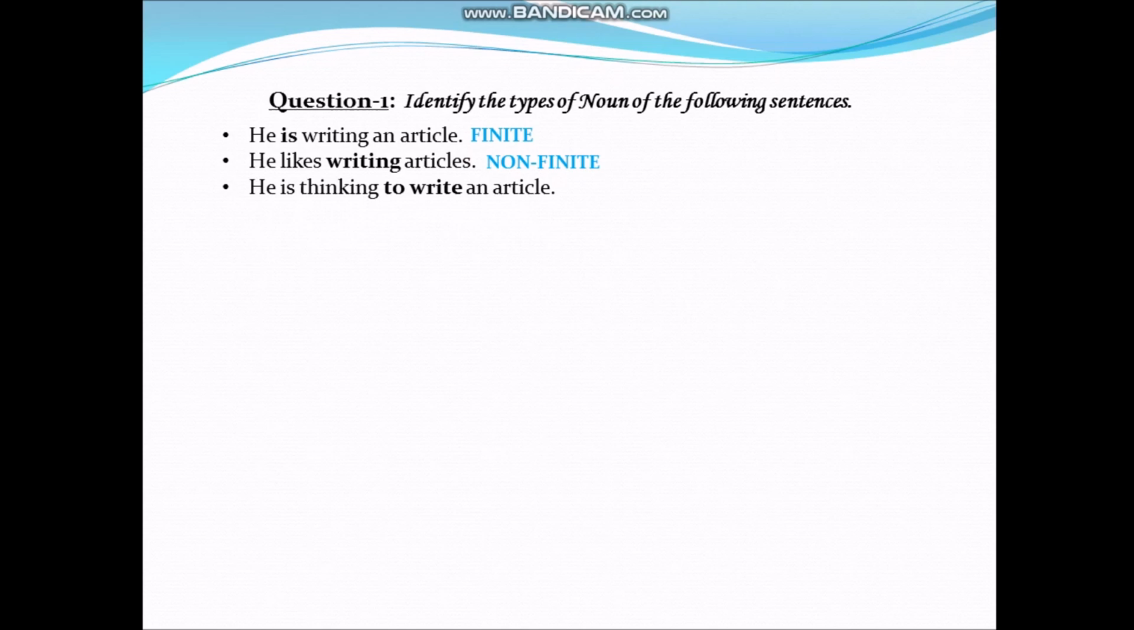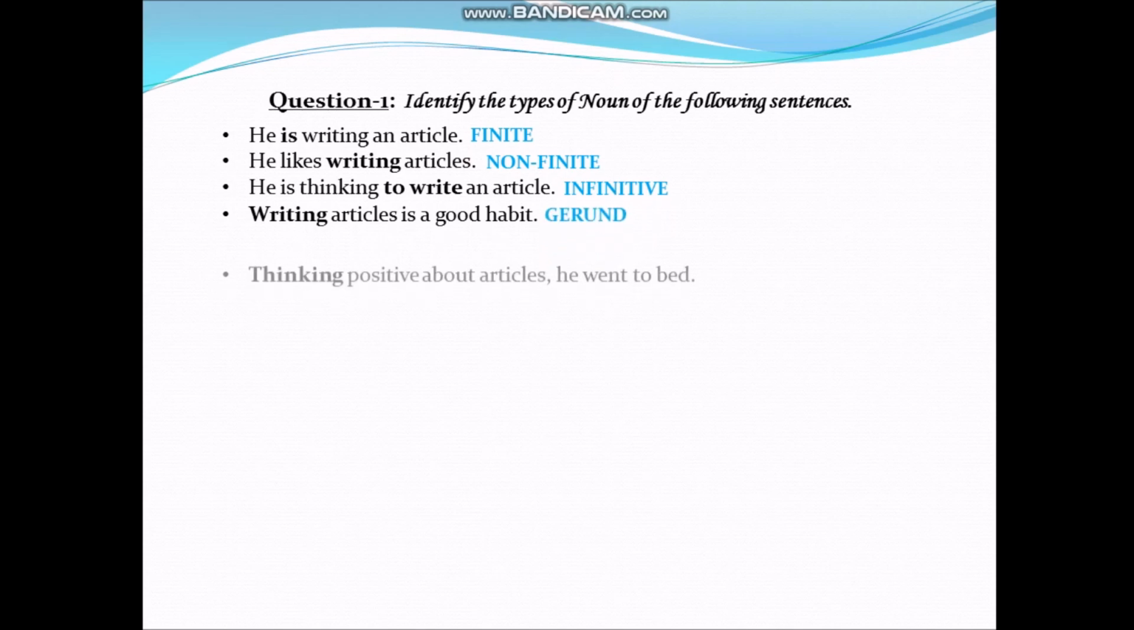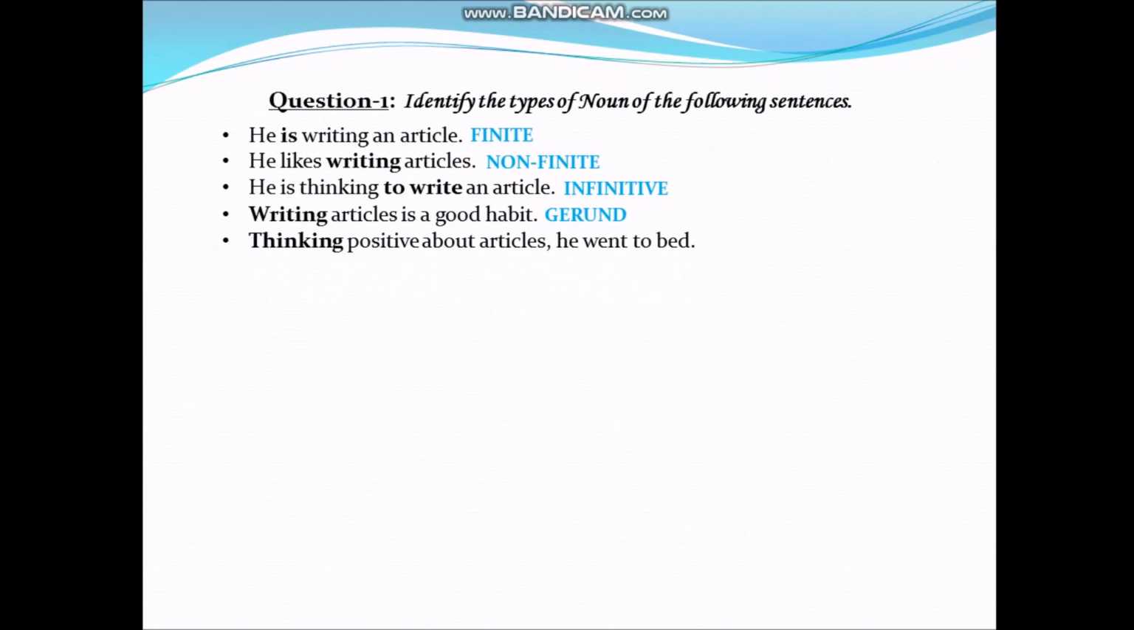It is an infinitive verb. Next, writing articles is a good habit. Here, writing acts as a noun and a verb. Hence, this is a gerund. Next, thinking positive about articles he went to bed. Here, thinking is used as a verb as well as an adjective, so it is a participle.